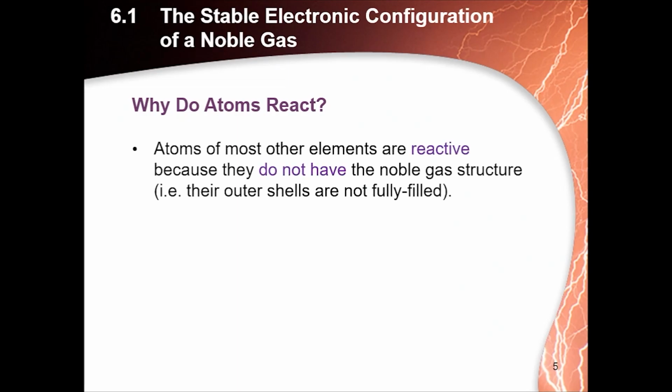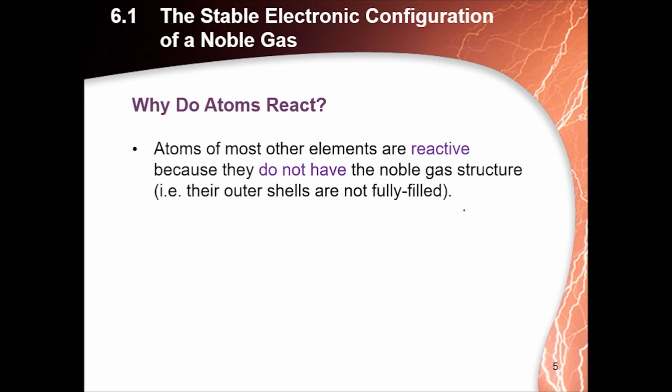Okay, if noble gases are stable, then why do other atoms react? Why is there chemical bonding? Atoms of most other elements are reactive because they do not have the noble gas configuration. In simple words, they do not have a filled duplet or octet.